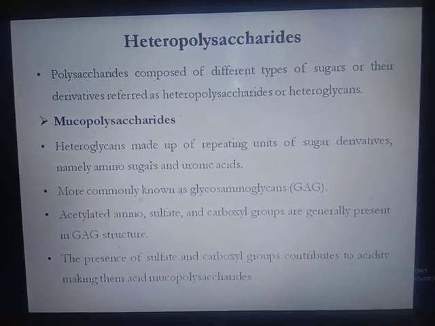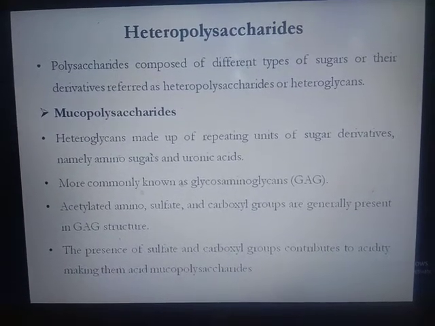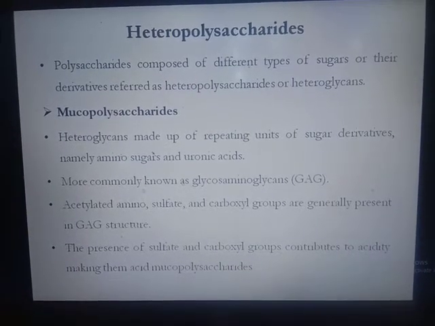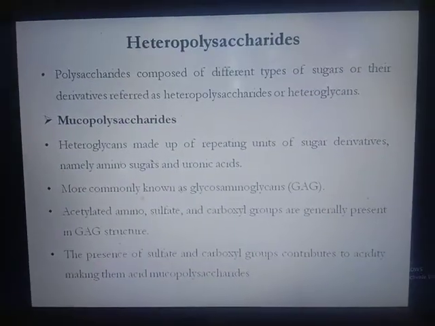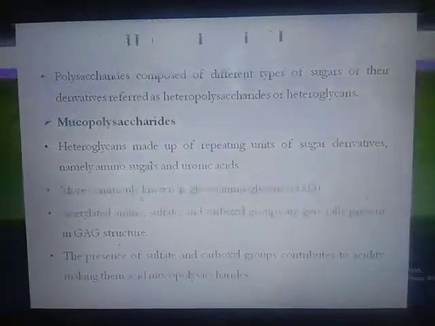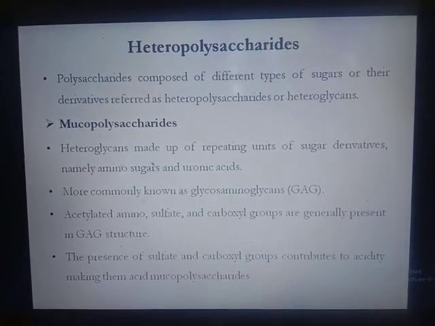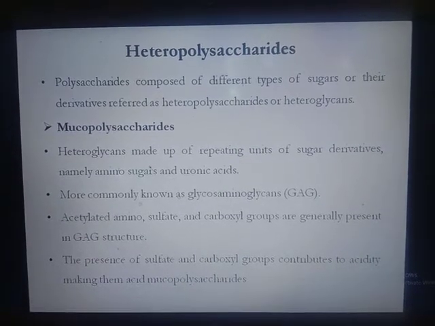Heteropolysaccharides are also called mucopolysaccharides. Heteroglycans are made up of repeating units of sugar derivatives, namely sugars containing an amino group, called amino sugars, and uronic acid. Mucopolysaccharides are also known as glycosaminoglycans.